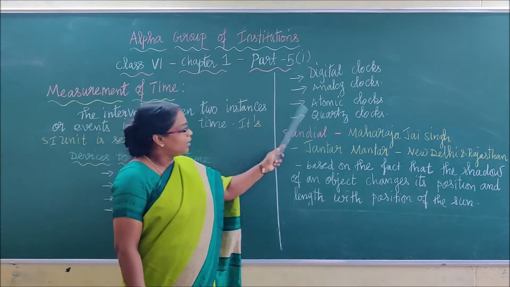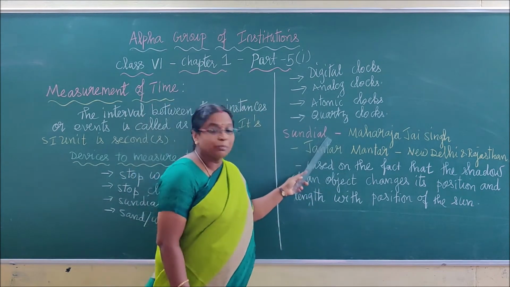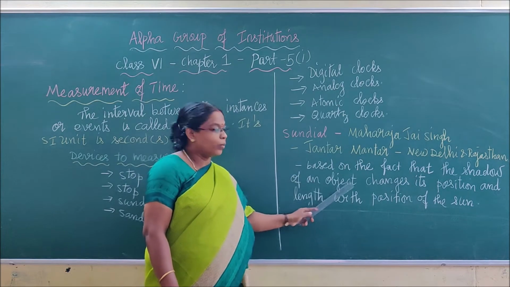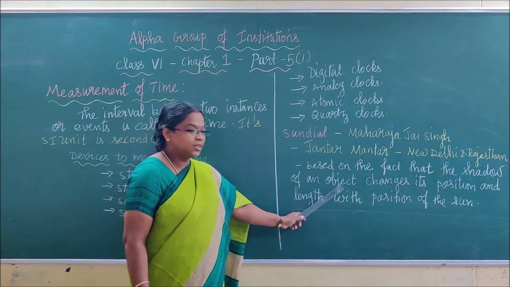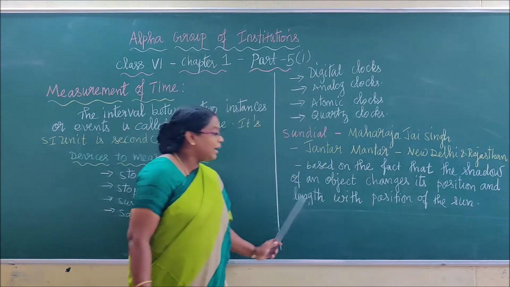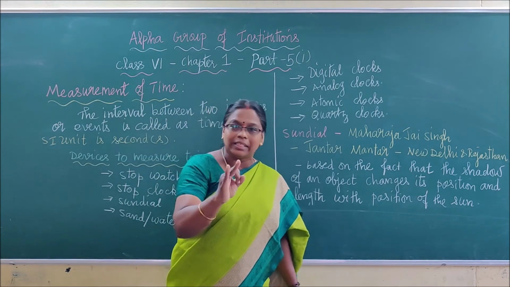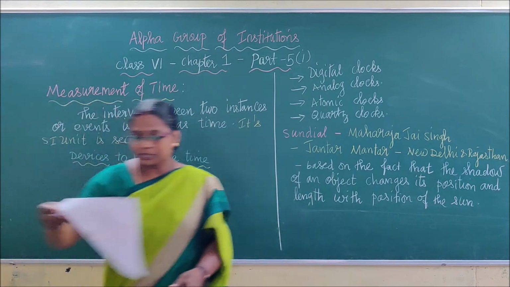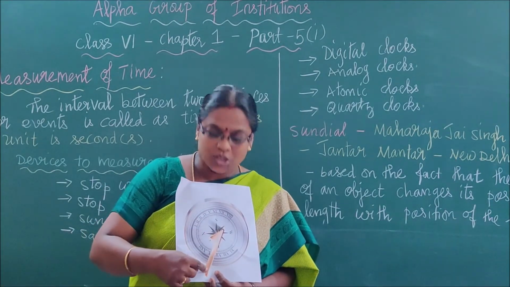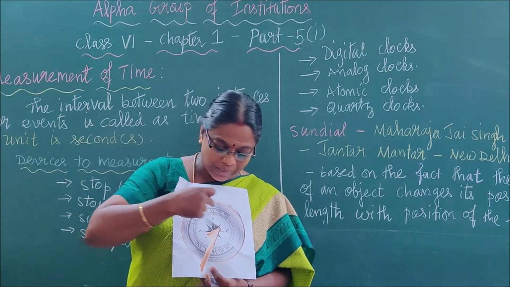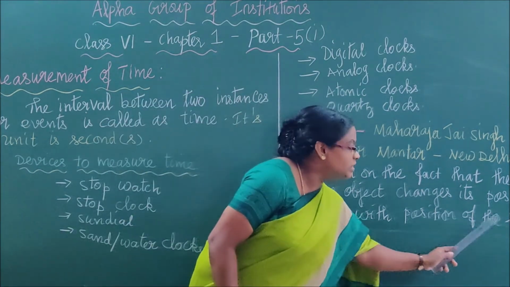Okay, children? Right. Now I told you here about the sundial, and now I am going to explain it. The principle I had explained over here is based on the fact that the shadow of an object changes its position and length. What are the two things? It will change its position and it will change its length. So the length and the position of the shadow will change depending on the position of the sun.